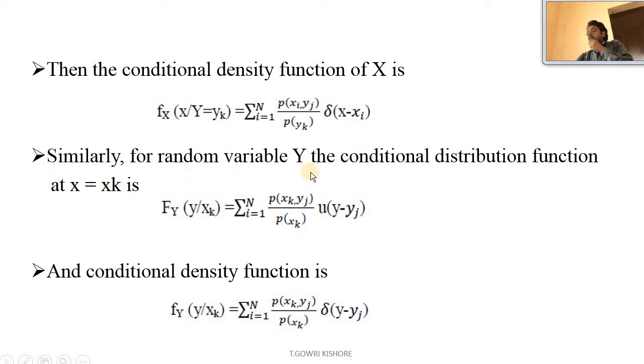Similarly, for random variable y, the conditional distribution function at x equal to xk is F_Y(y | x = xk) equal to summation i equal to 1 to n of P(xk, yj) by P(xk) into u(y − yj), where u represents the unit step function, and the conditional density function is f_Y(y | xk) equal to summation i equal to 1 to n of P(xk, yj) by P(xk) into δ(y − yj), where δ represents the impulse function.